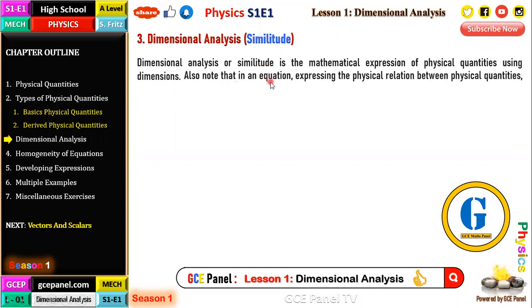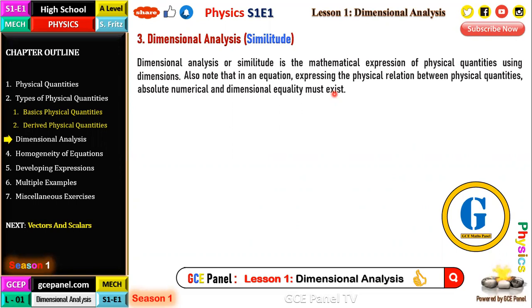Also note that in an equation expressing the physical relation between physical quantities, absolute numerical and dimensional equality must exist. So in any equation, the dimensions on the left-hand side must be equal to the dimensions on the right-hand side. And equally, any numerical constants on the left-hand side should be equal to those on the right-hand side when simplified.